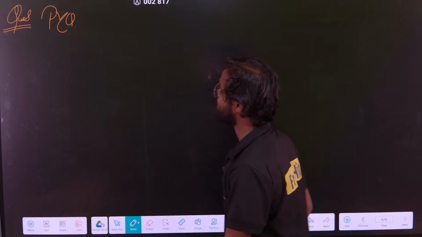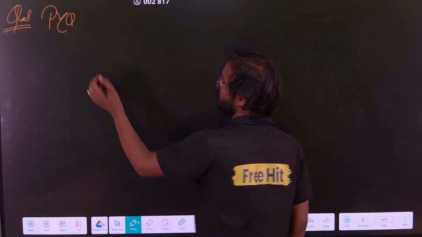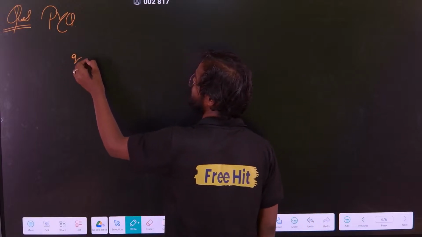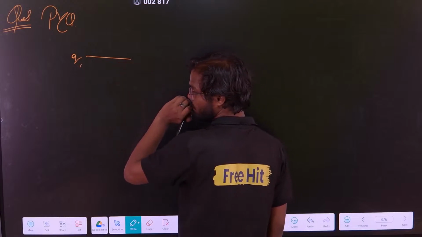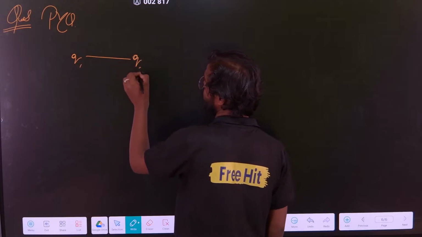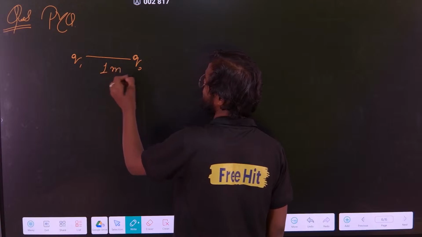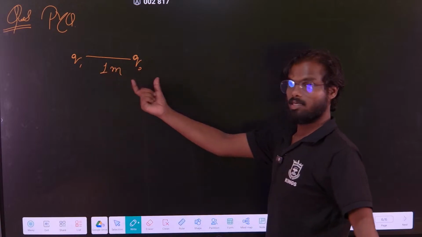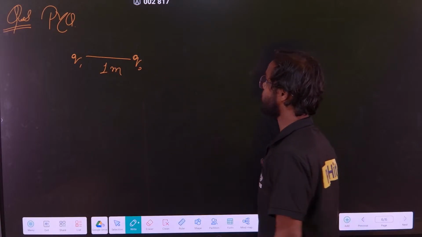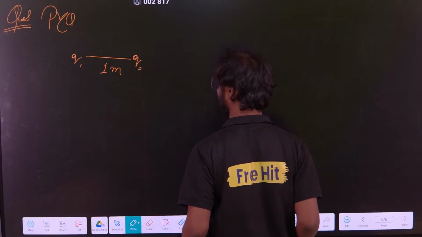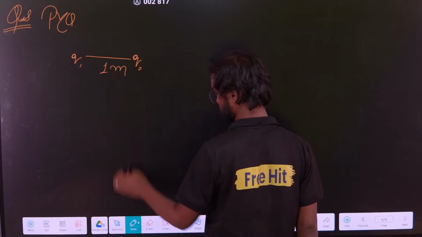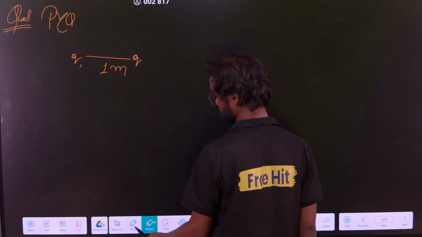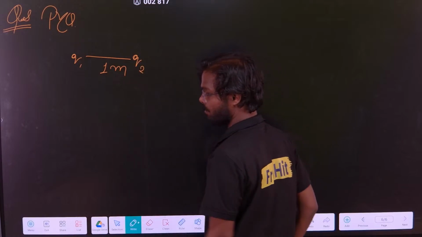PYQ. They have told us, suppose this is my charge Q1 and this is charge Q2, and the distance is 1 meter. Correct?